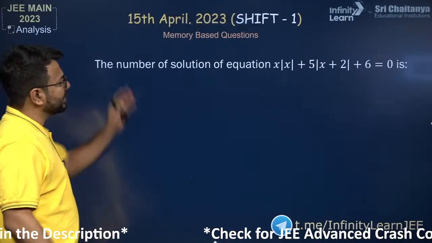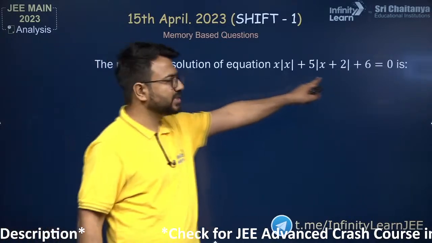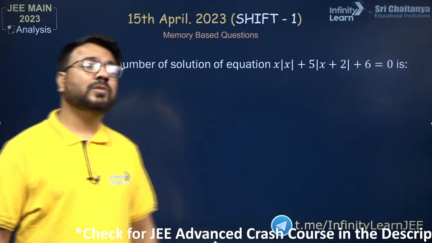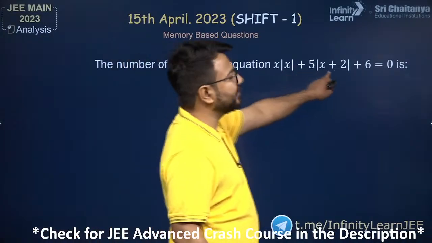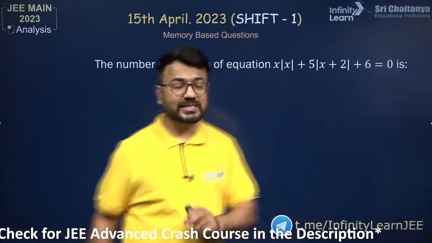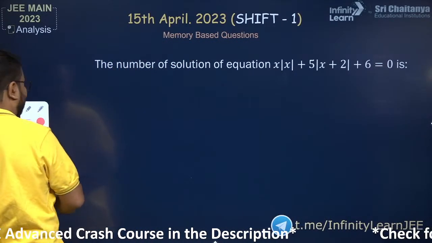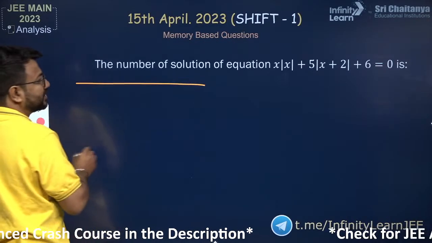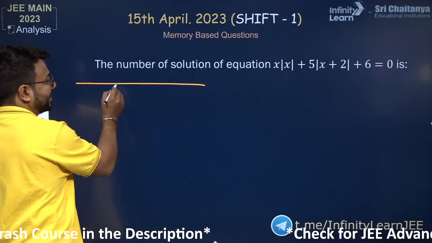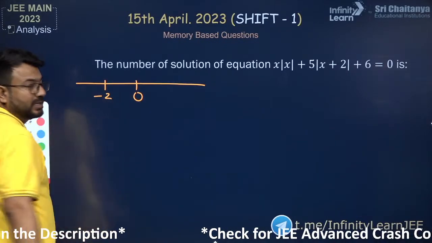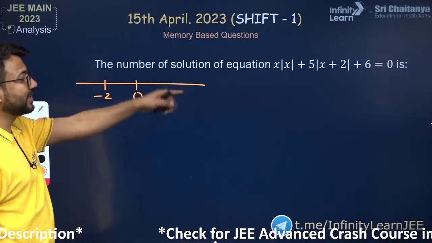In this question, the number of solutions of the equation, there is an equation given to us, and this equation consists of modulus. So here we have modulus x, here we have mod x plus 2. So basically there are two critical points of this particular equation. Can you see the two critical points? The two critical points on this equation will be, one is x equals 0 and the other one is x equals minus 2. So these are the two critical points which are written here.